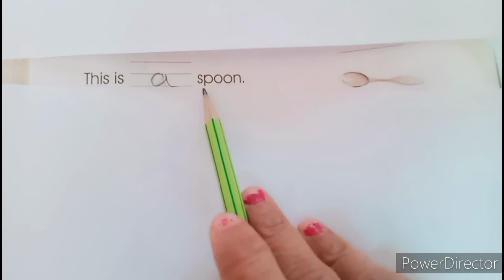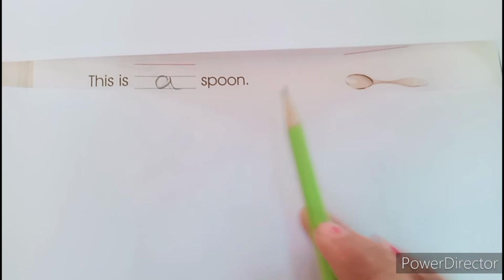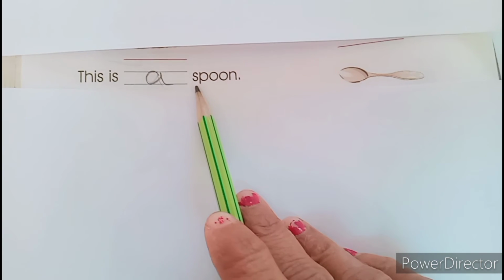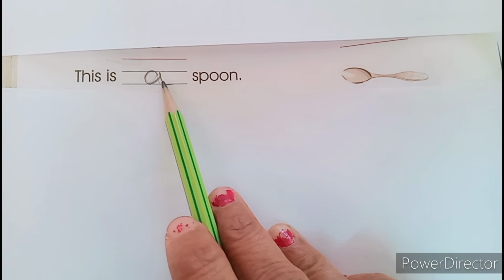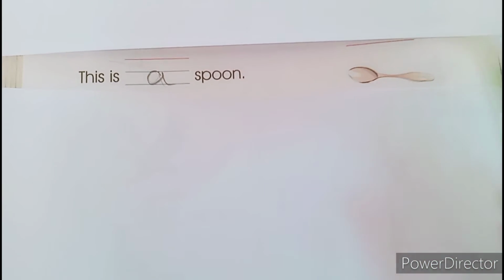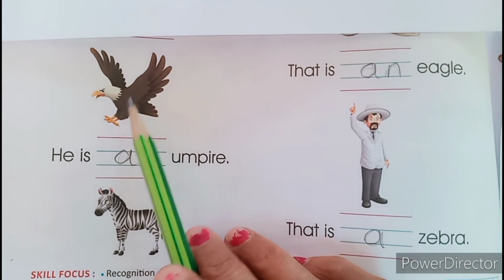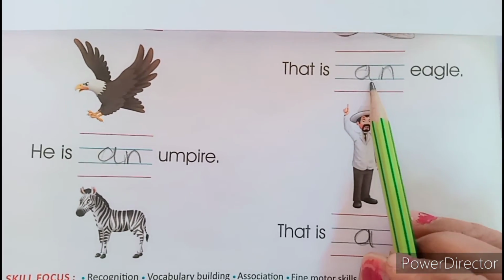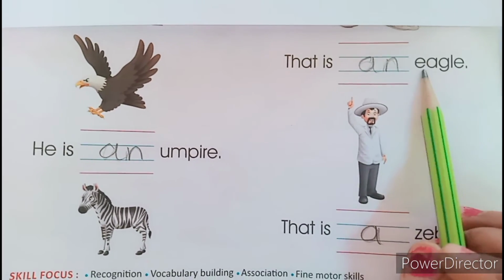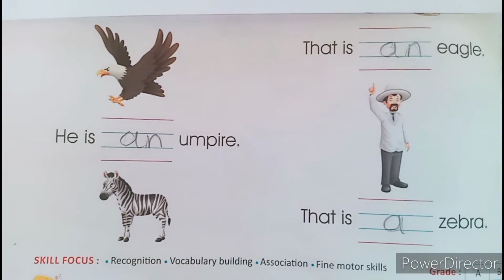This is a spoon, because S is a which sound, beta? S is related to consonant sound. Okay. So we had insert here a spoon. Okay. Now which picture is this? Tell me. Eagle. So what we will insert here, beta? An, because E is related to vowel sound.